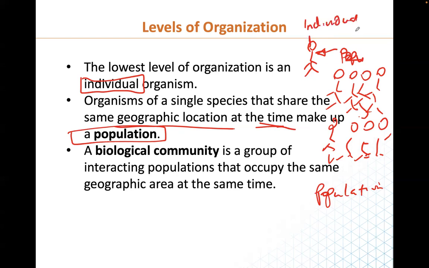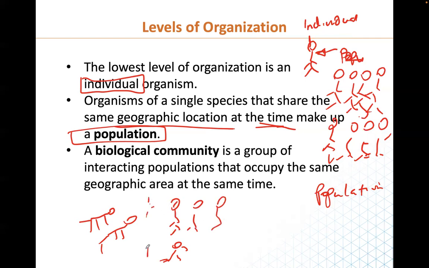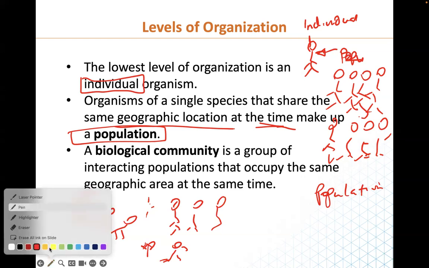All right. Now, what about a biological community? Let's say we have a group of dogs, and we have cats, and we have people, and we have microorganisms, fungus, mushroom, and plants. We have different types of populations.